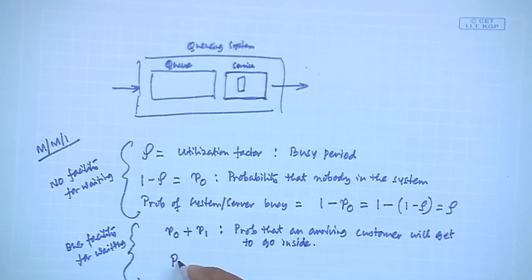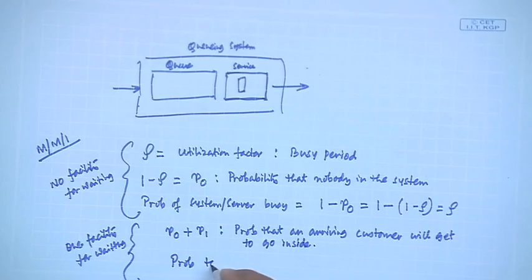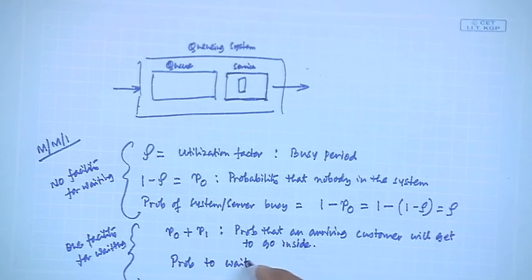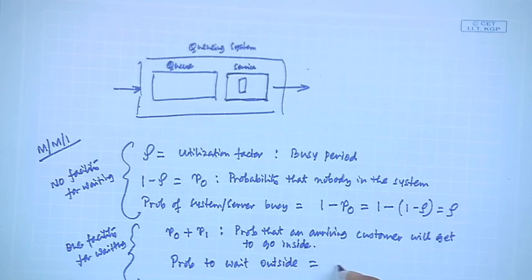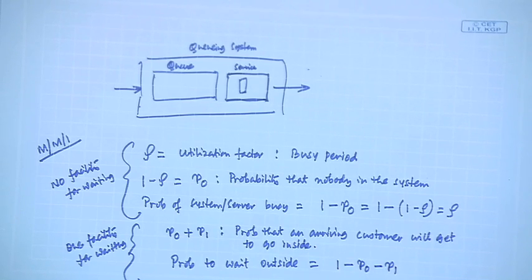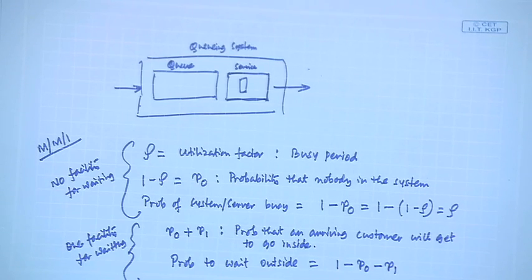So, what is the probability to wait outside? It is 1 minus P0 minus P1, right. So, that should be the probability to wait outside.